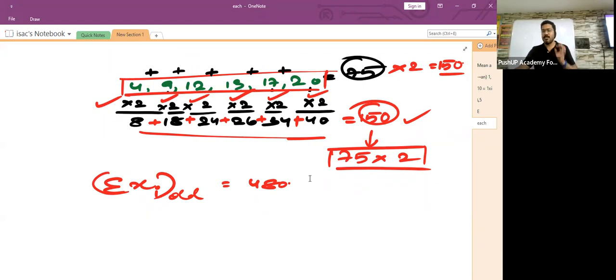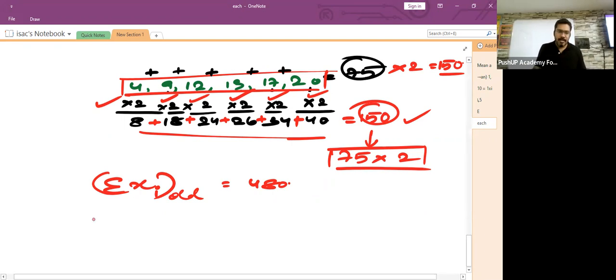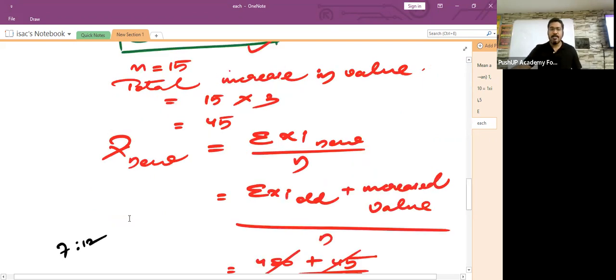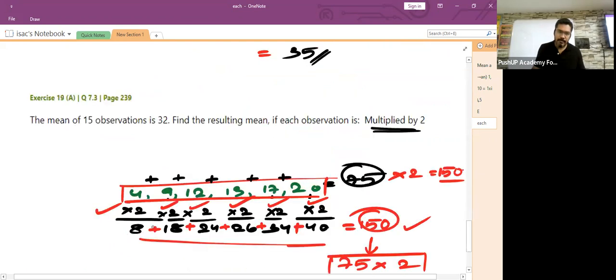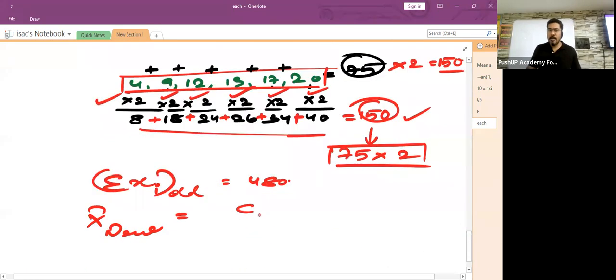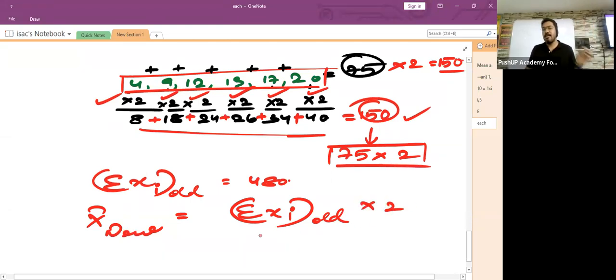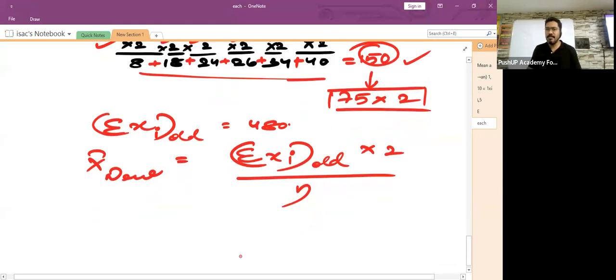How much is the new average when each and every observation is multiplied by 2? So, children, if you have to find the new average, that would be equal to the sum of all the observations which you had got in the old observation multiplied by the value by which you are multiplying, which is 2, divided by the number of observations, which is 15.